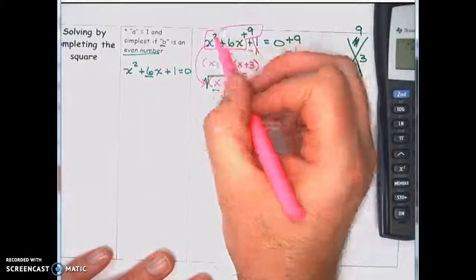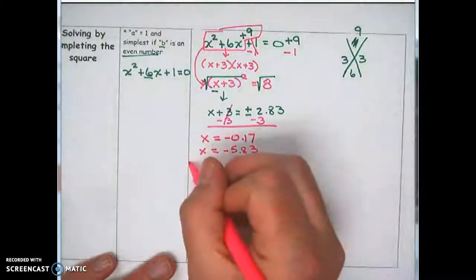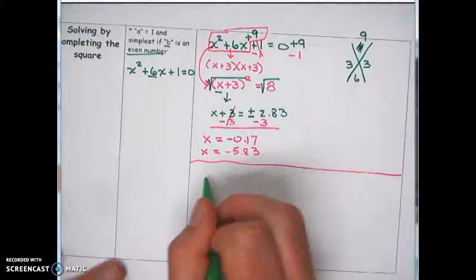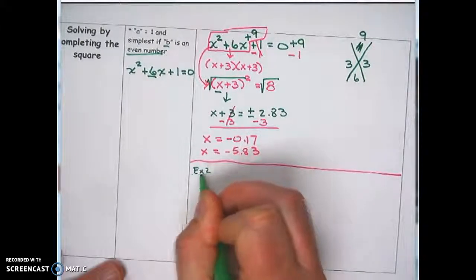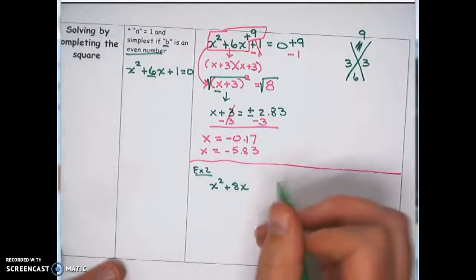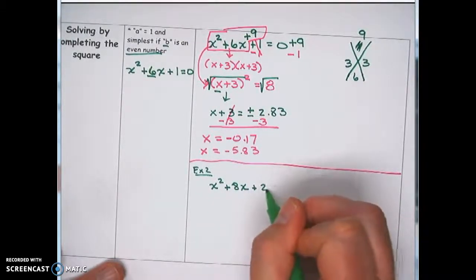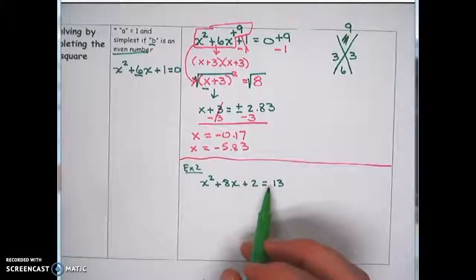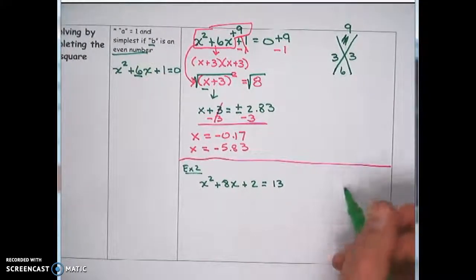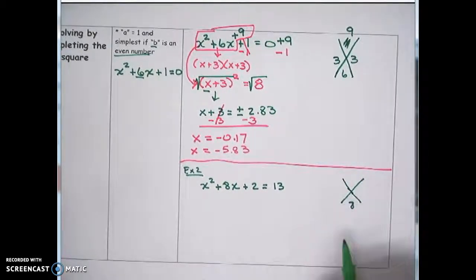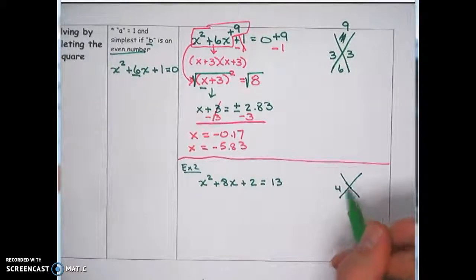Because again, when we have x squared equations, we expect two different answers. And so that's pretty much completing the square. The only thing that could happen that's a little different is you could have something that looked like this, where it said solve x squared plus 8x plus 2 equals 13. You could have some number on this side as well. It actually doesn't affect how you would do this problem, except for when you go to set up your factor x and you're trying to complete this square, you have 8 on the bottom, and so you say, well, what adds up to 8 is 4 and 4.